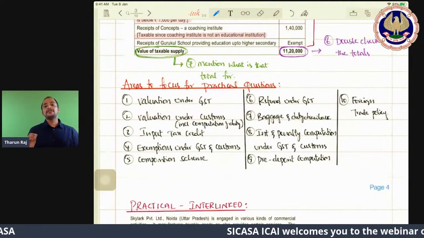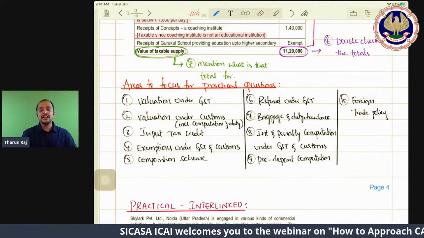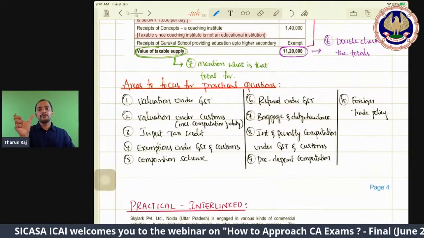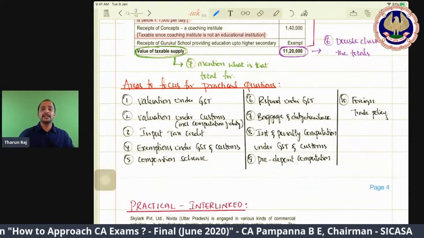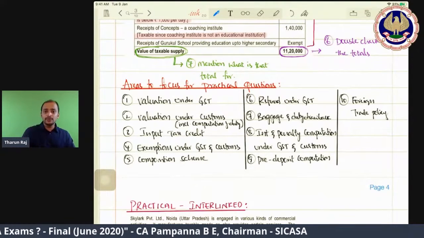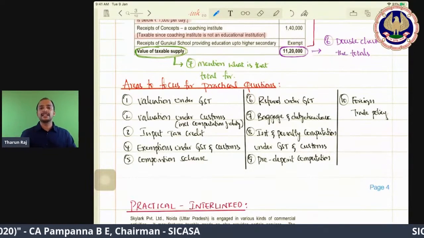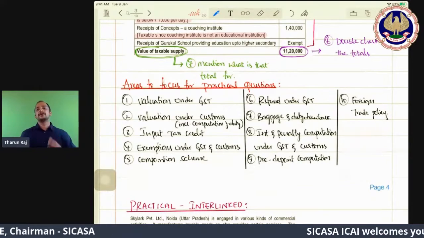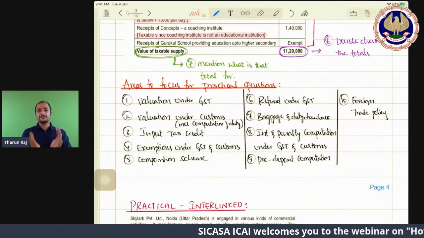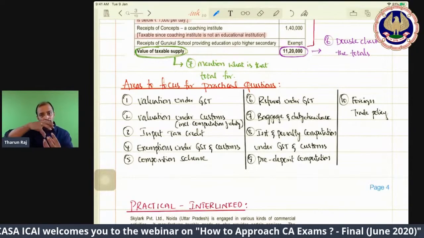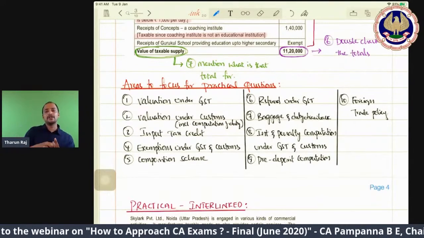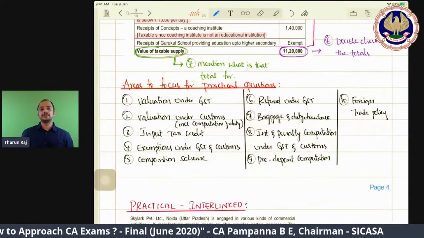When it comes to valuation under GST, we have rules 27 to 31, from where questions are repeatedly inserted along with the regular question. When I say this particular area, that does not mean that particular aspect alone; you need to read all the related areas related to valuation under GST.